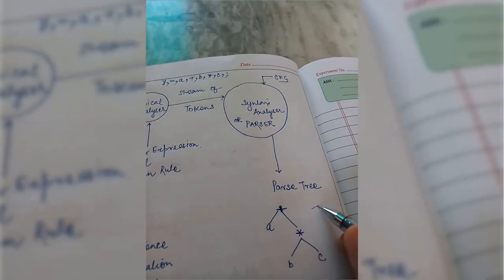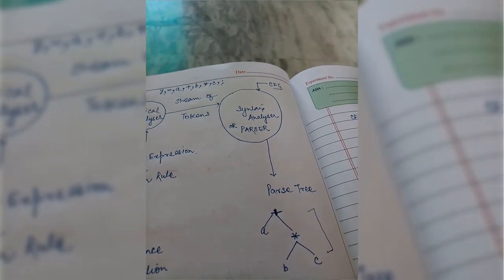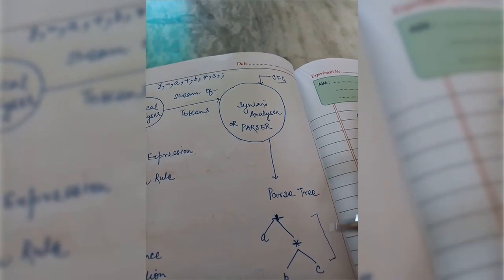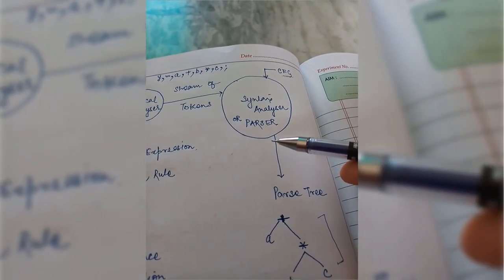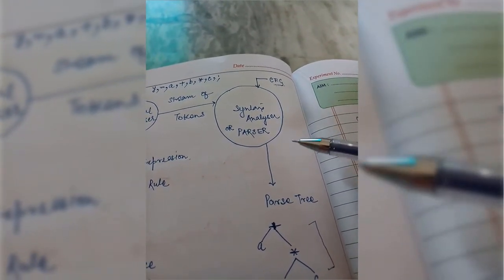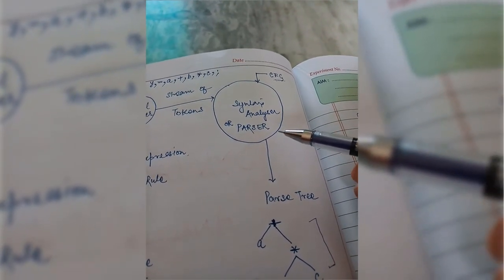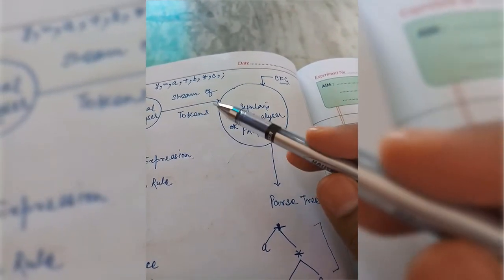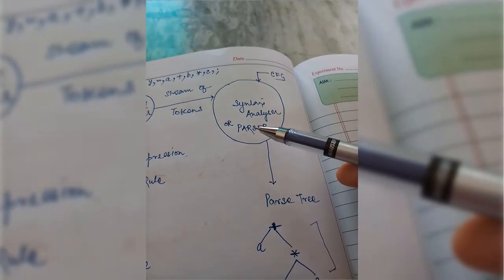So this is called a parse tree, and we can say the syntax analyzer is used to generate a parse tree. That's why it is also called a parser. So in this session we will discuss how the syntax analyzer generates a parse tree when a stream of tokens is passed to this phase.